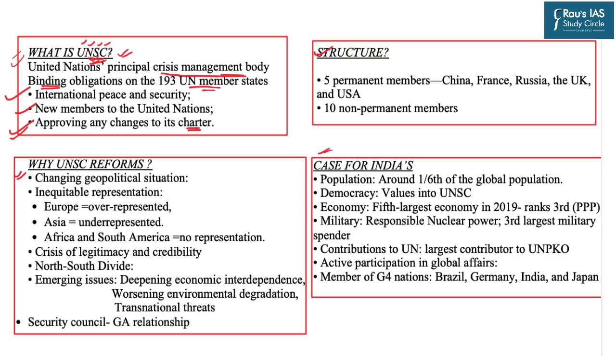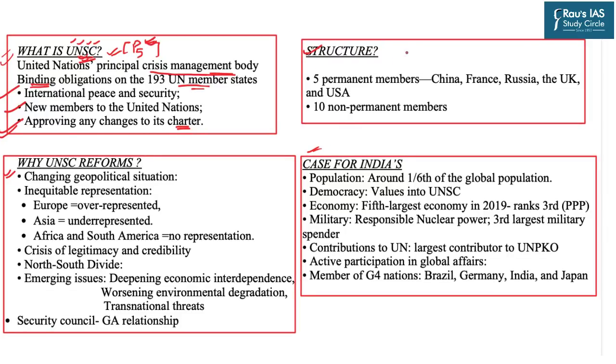And when we talk about the UNSC, the most important thing is the P5 group. Now, what is P5? We'll discuss it. UNSC has two types of members. One are the permanent members and the other are the non-permanent members. Now there are five permanent members which are known as P5, that is permanent 5. These members, as the name signifies, are permanent in nature: China, France, Russia, UK and USA.